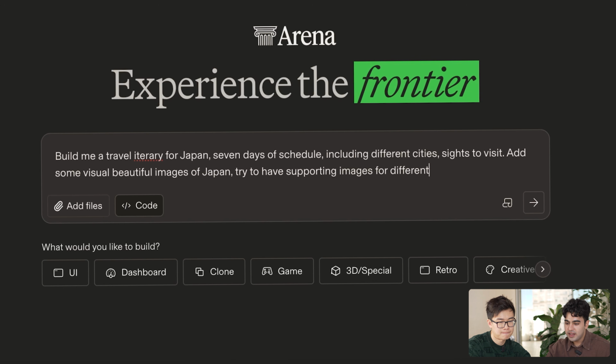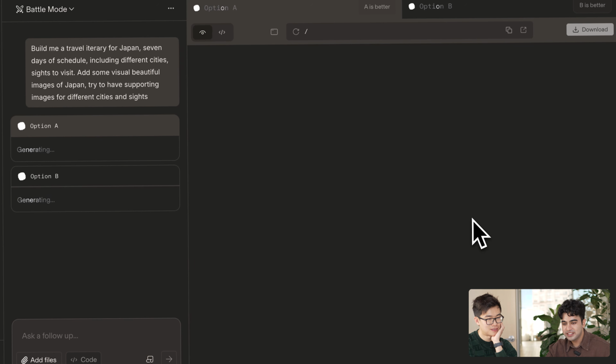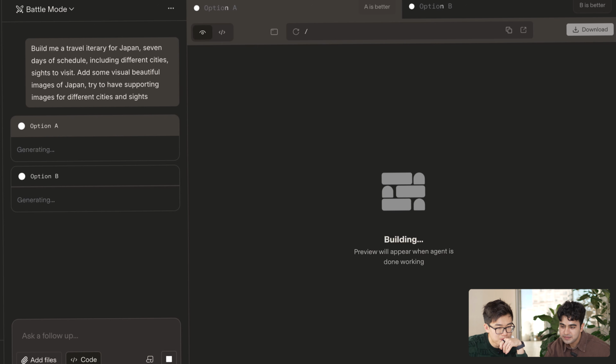Let's see what the model decides to make here. All right. Yeah, I think this looks great. I think we should go for it. Let's do it. Let's fire it off. Let's go. Let's let it cook. Yep. Okay. So, wow. Option A and option B.